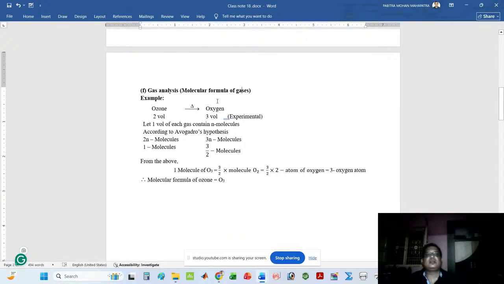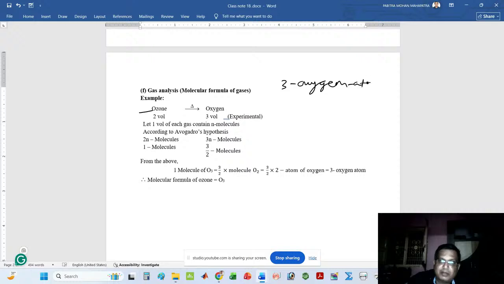Let me explain. Suppose I have taken ozone. I do not know the formula of ozone. Already I know ozone has the formula O3, but here I want to prove that the formula of ozone is O3. If ozone has the formula O3, that means it has three oxygen atoms.